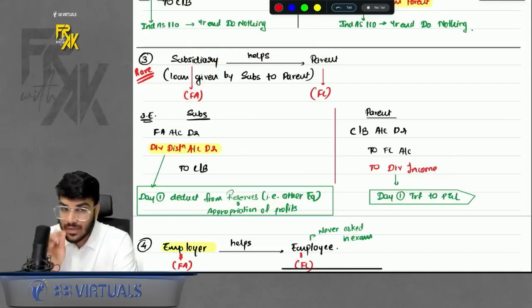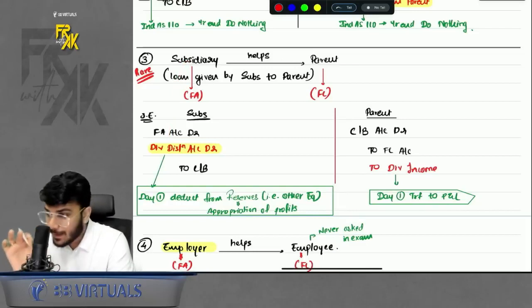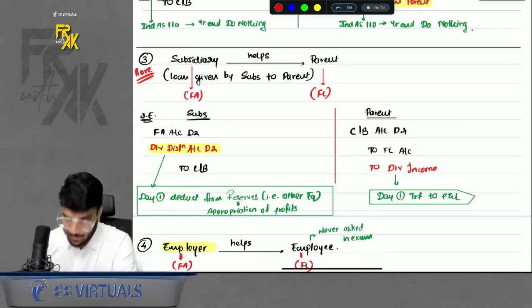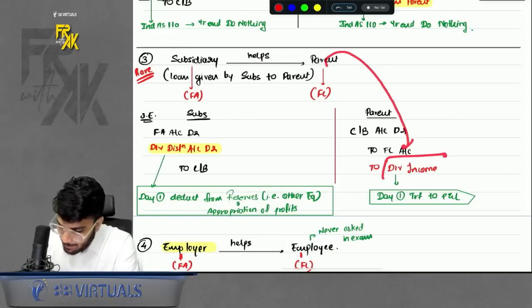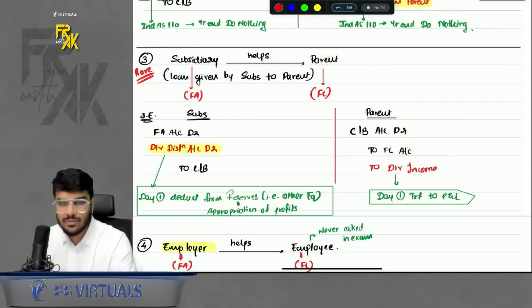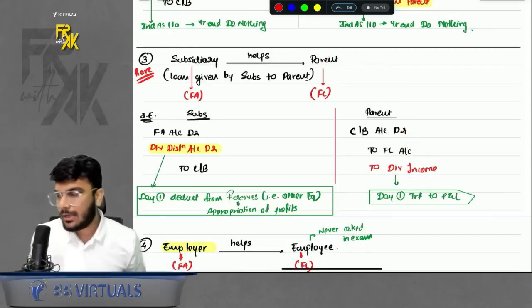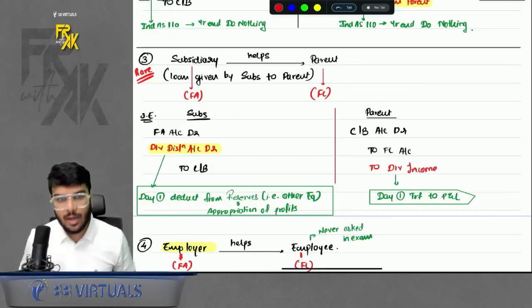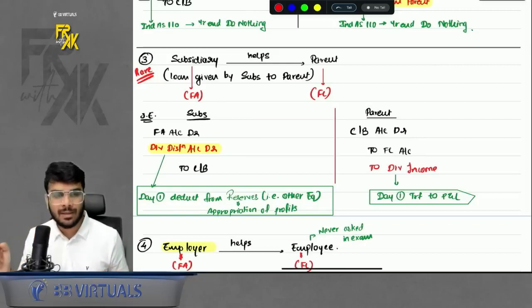So now the subsidiary will not say investment in parent. No. The subsidiary will say dividend distribution. Right? Likewise, the difference for the parent will be dividend income. Sir, why so? Just imagine now, let's say for example, you become a chartered accountant. Now you start giving back, you start helping your parents. So will your parents say that I am receiving investment from my son? No.